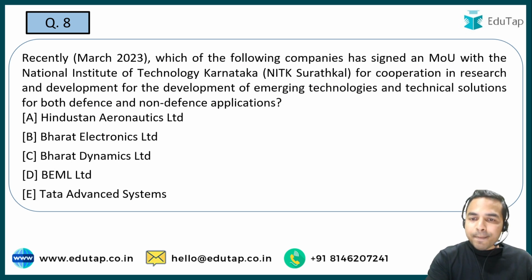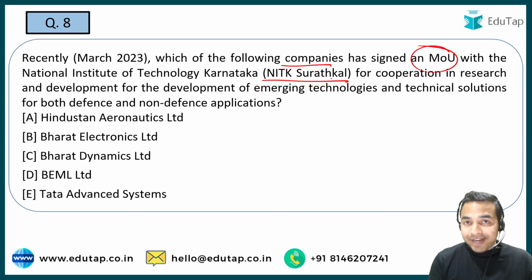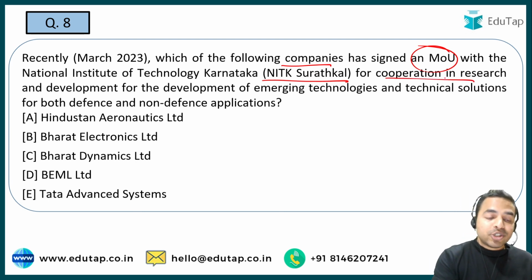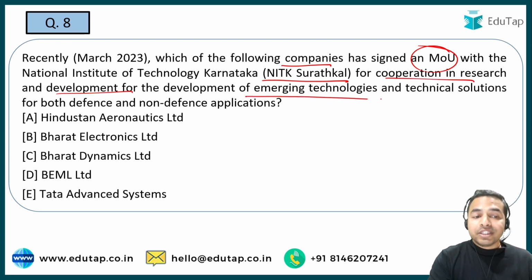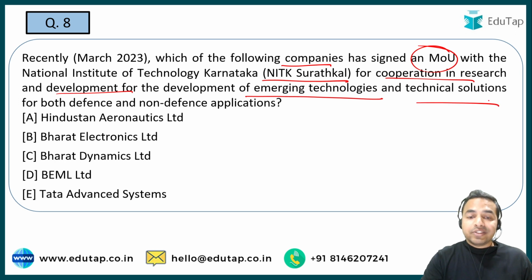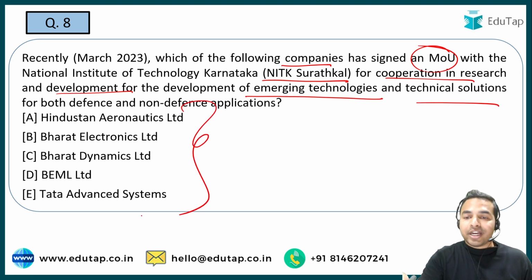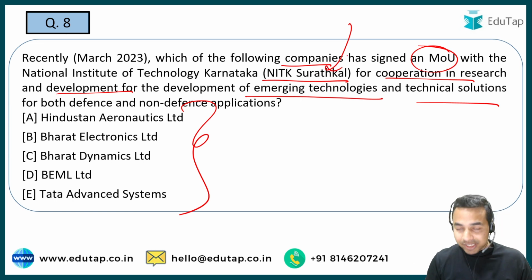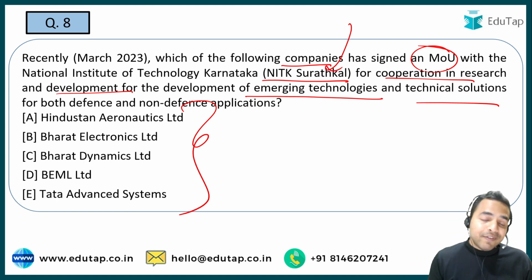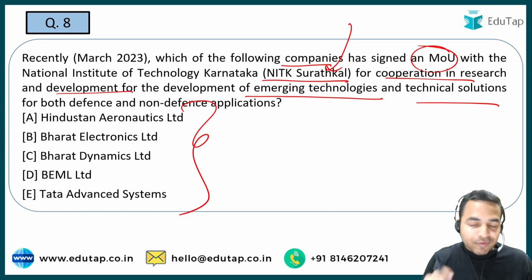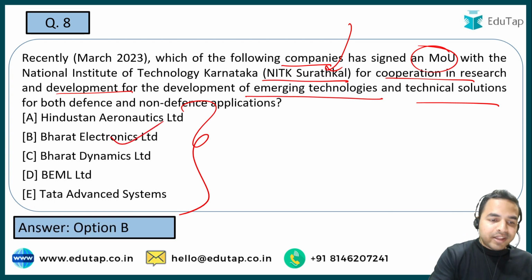Now the next question. Which of the following companies has signed an MOU with NIT Surathkal? And the reason behind that is the cooperation in the research and development of emerging technologies and technical solutions. तो आपको ये बताना है कि इसमें से वो कौन सी ऑर्गेनाइजेशन है जिसने NIT सूरतकल के साथ ये MOU साइन किया है. You will be given these 5 options, and you are required to tell me what is the right answer in the comment section. So guys, the right answer is Bharat Electronics Limited.